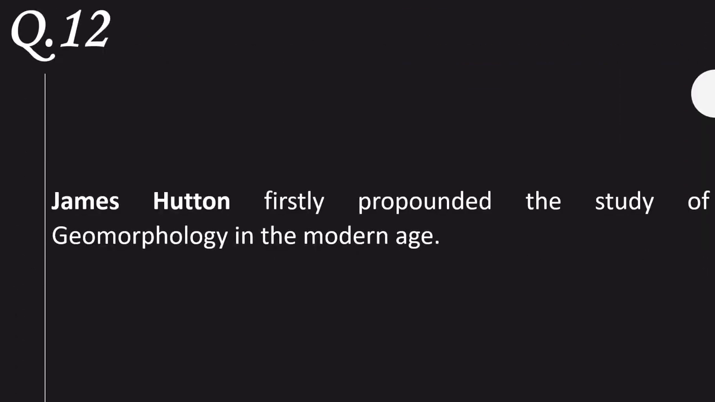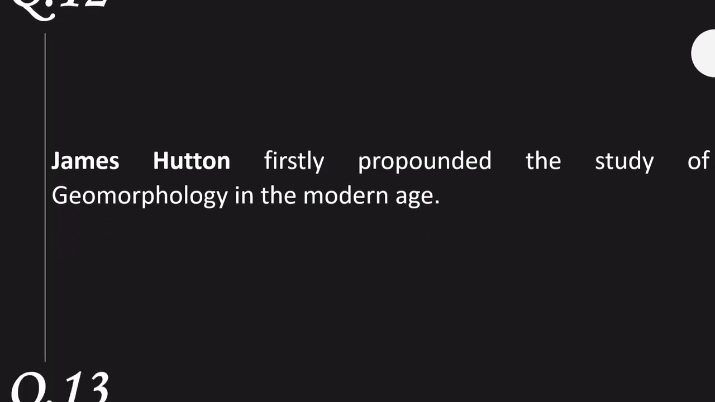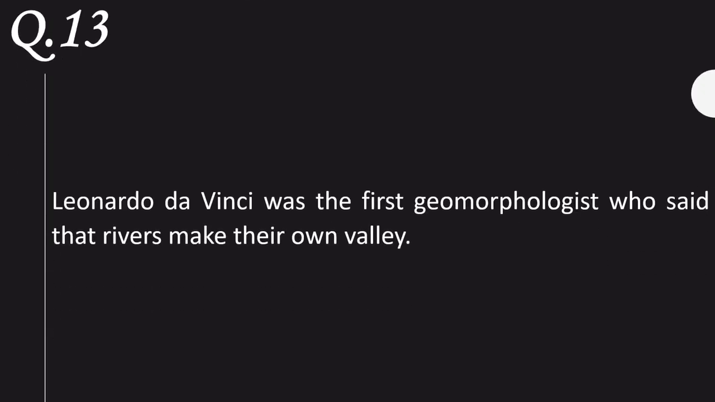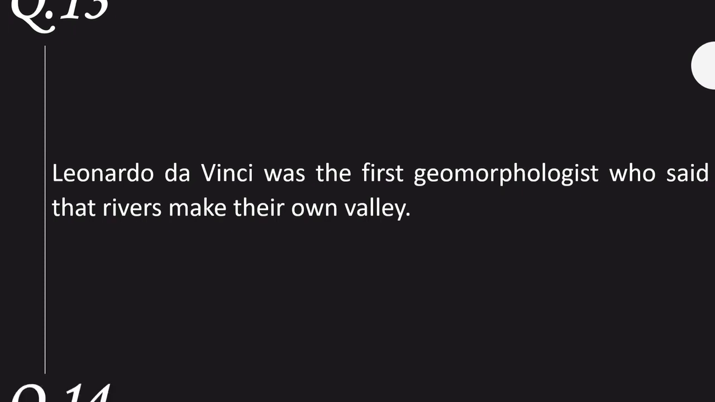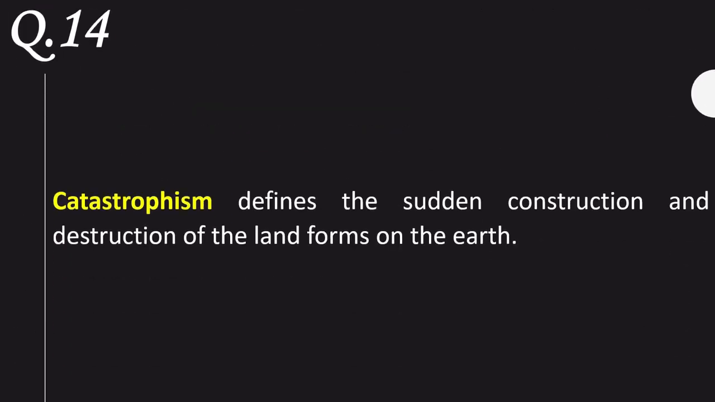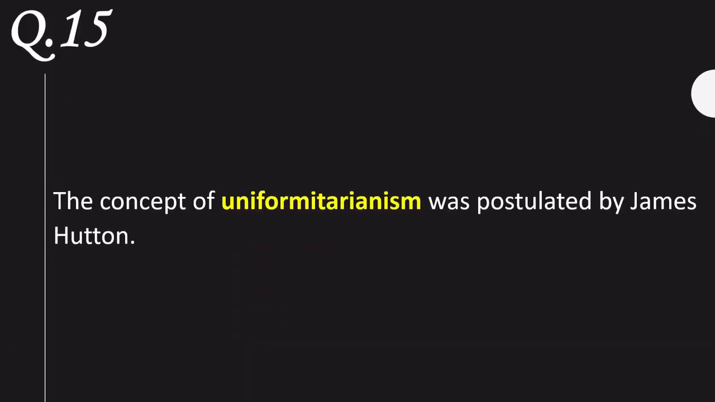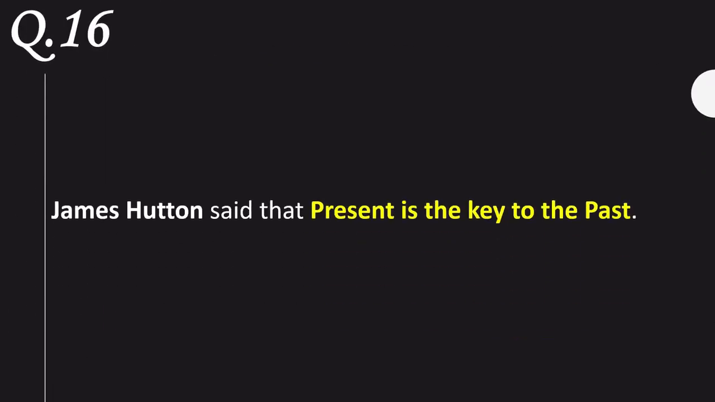James Hutton first propounded the study of geomorphology in the modern age. Leonardo da Vinci was the first geomorphologist who said that rivers make their own valley. Catastrophism defines the sudden construction and destruction of the landforms on the earth. The concept of uniformitarianism was postulated by James Hutton. He said that the present is the key to the past.